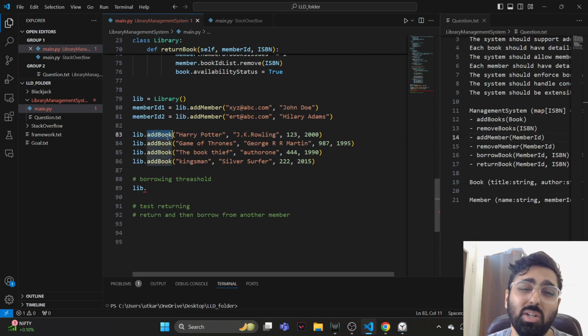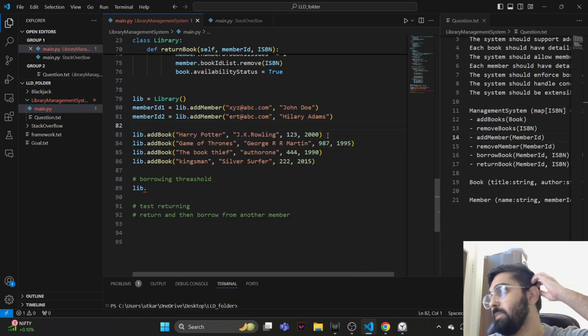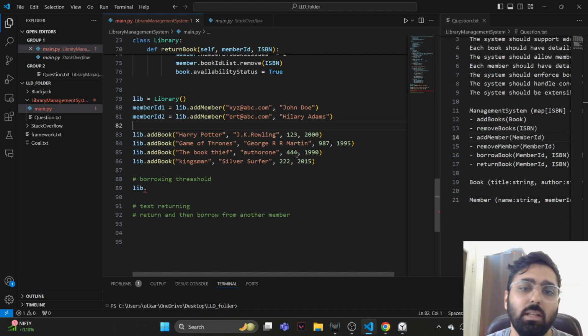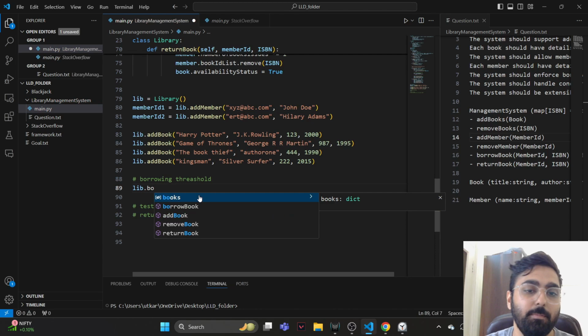Ideally, when we add a book, it should verify that the book details are correct. Maybe there's some service somewhere. Basically, maybe the same organization which provides the ISBN numbers has an API where we can check whether this book exists. Because if someone hands over a fake book, we do not want to add that to the library. So at this point, we should be adding some sort of a validation check to see if that book is legit or not.